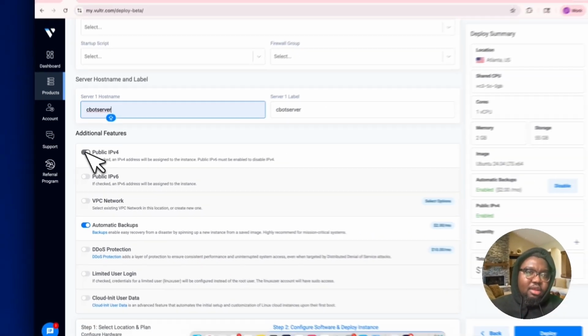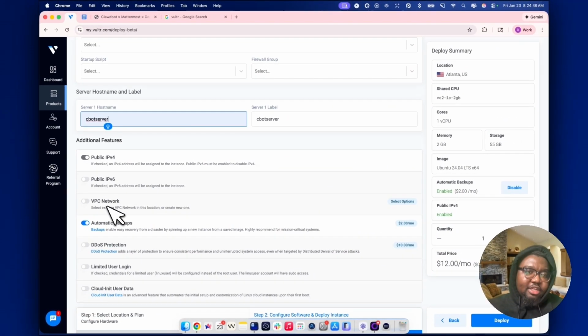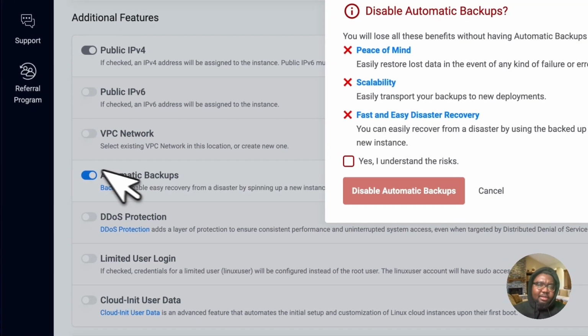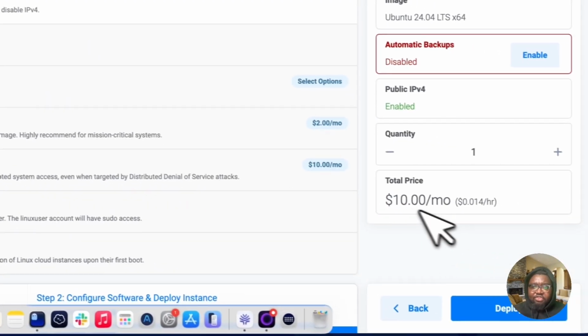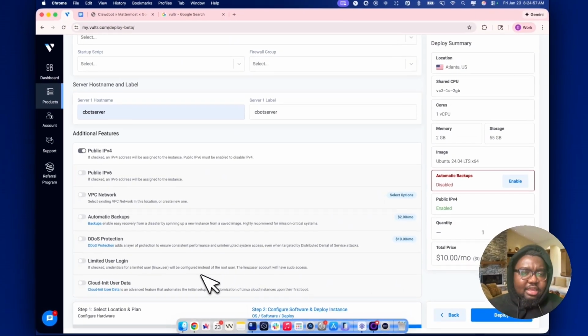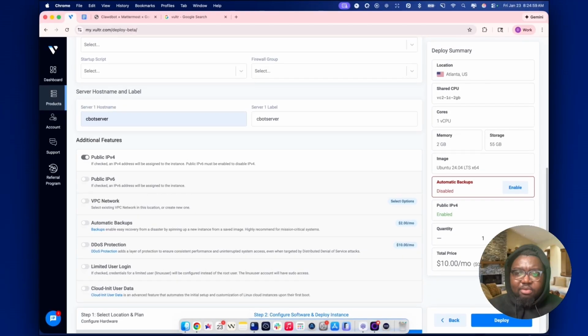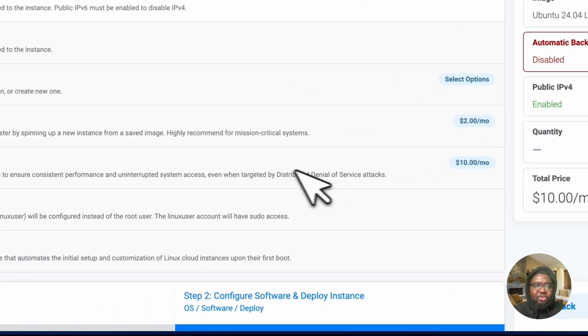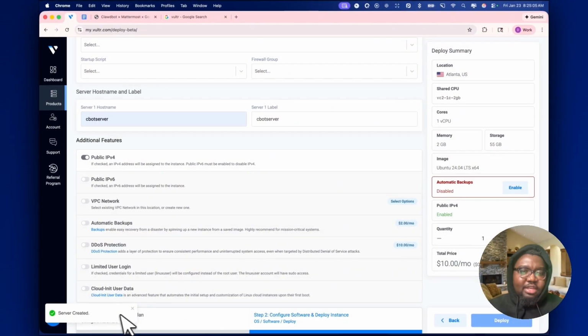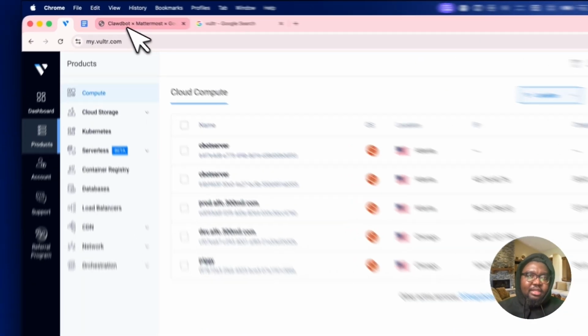From here, public IPv4 obviously checked off there. And just turn this off. Automatic backups are not needed for this test. Disable that. That actually drops the price to about $10. And that's pretty much it. Just hit the deploy button and you should be on your way to a brand new server. So server created. Let's move on.